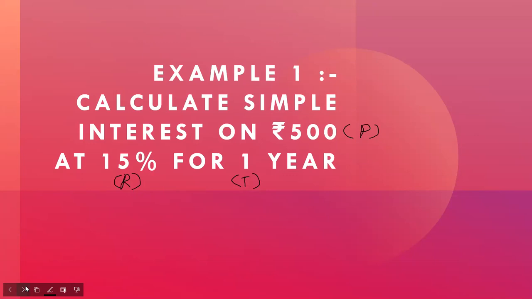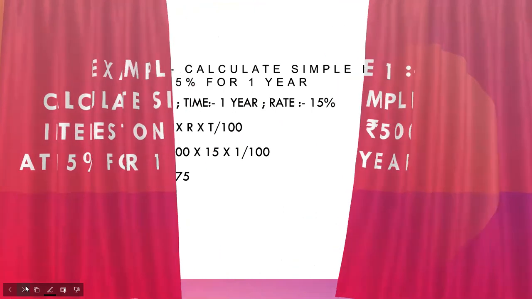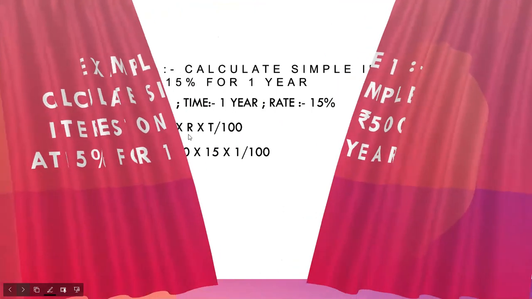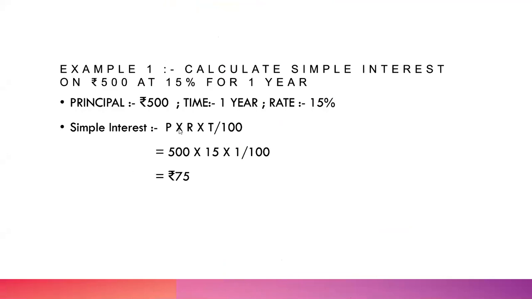5, 4, 3, 2, 1, correct. The formula of simple interest is P into R into T by 100. Perfect. Now we have to calculate simple interest on 500 at 15% for 1 year. This is principal, this is time, this is rate of interest. Most important, the rate of interest is 15% per annum, 20% per annum.